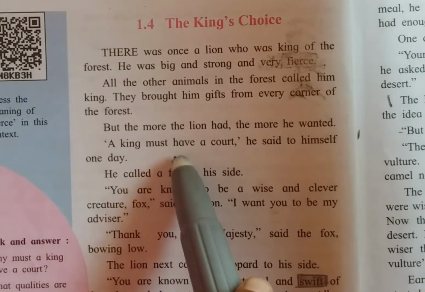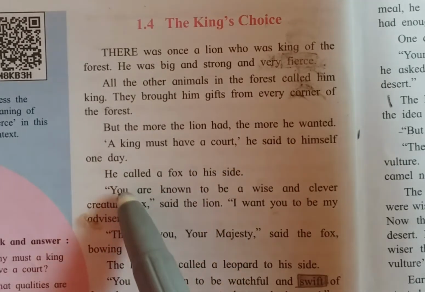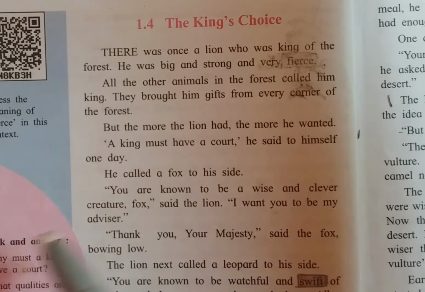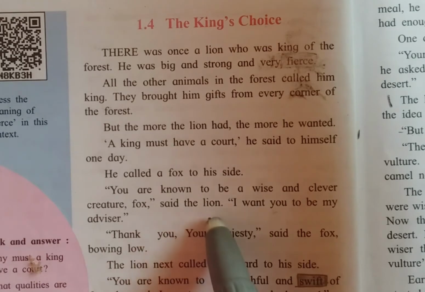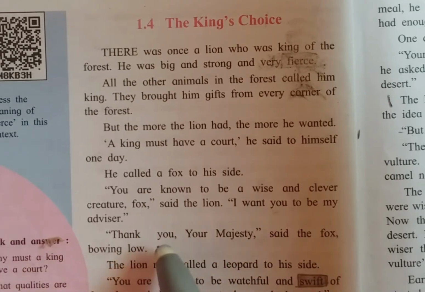A king must have a coat, he said to himself one day. He called a fox to his side. You are known to be a wise and clever creature. Fox, said the lion, I want you to be my advisor. Thank you, your majesty, said the fox, bowing low.